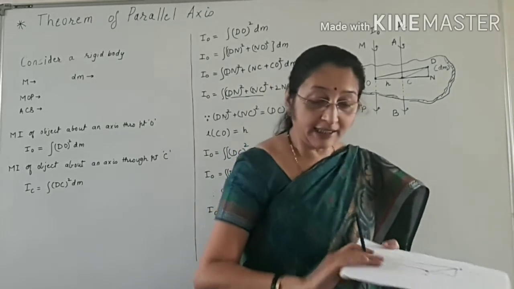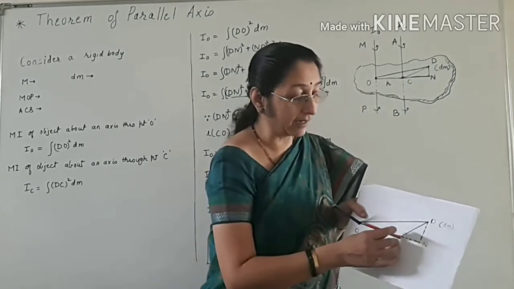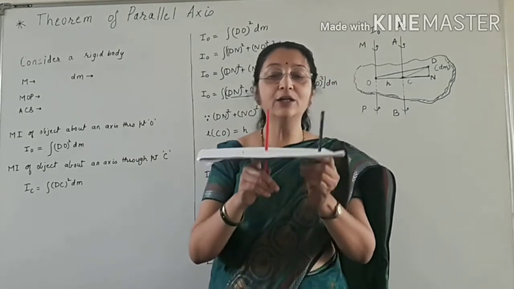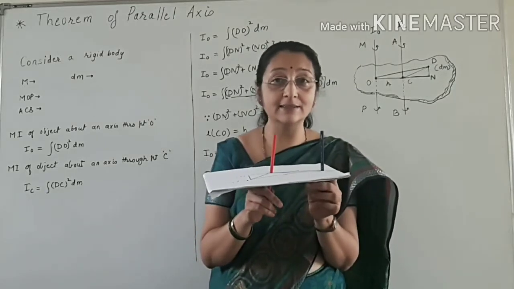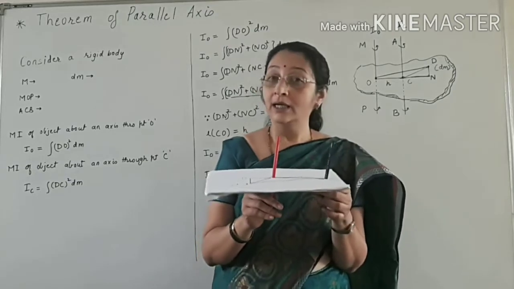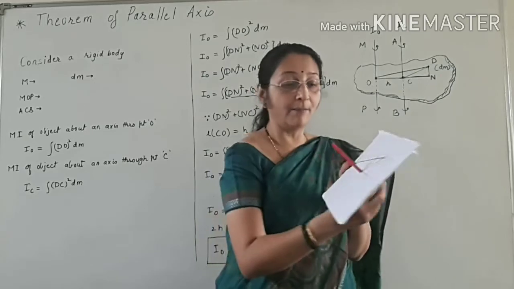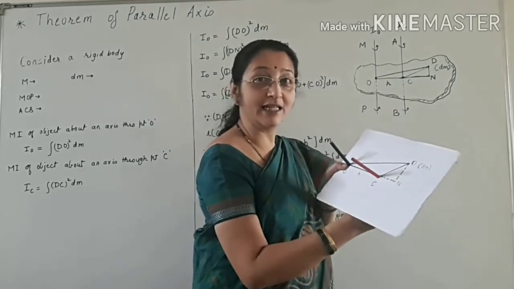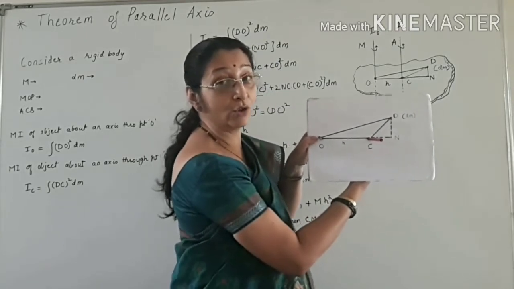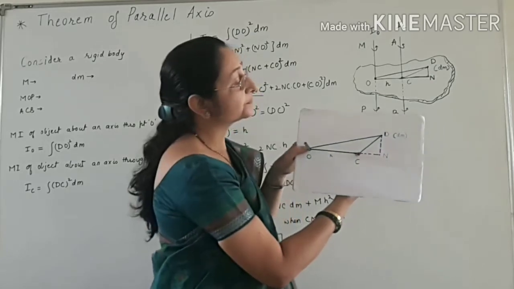So, this axis is such that it is parallel to this axis. Both these axes are parallel to each other. Both axes are parallel to each other, therefore the name of this theorem is also the theorem of parallel axis.